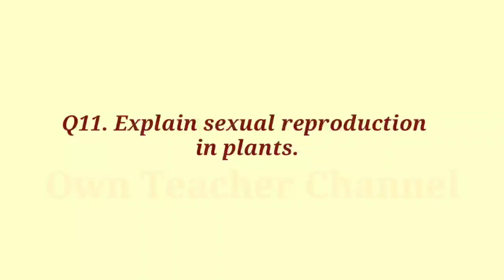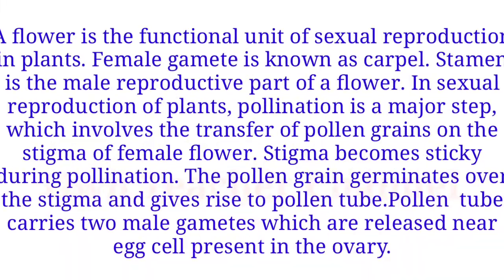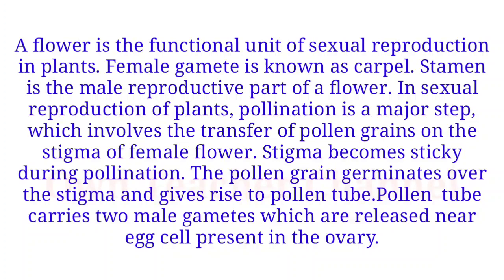Question 11. Explain sexual reproduction in plants. A flower is the functional unit of sexual reproduction in plants. Carpel is the female reproductive part and stamen is the male reproductive part of a flower. In sexual reproduction of plants, pollination is a major step which involves the transfer of pollen grains onto the stigma of the female flower. The stigma becomes sticky during pollination.